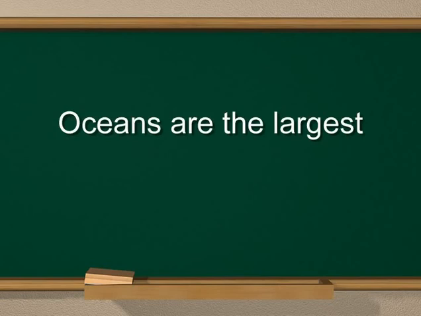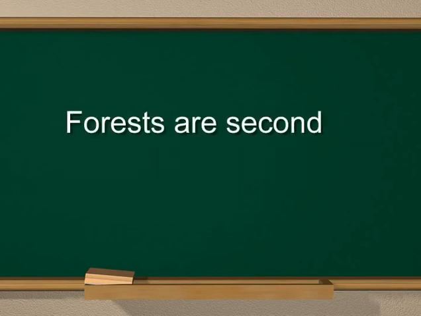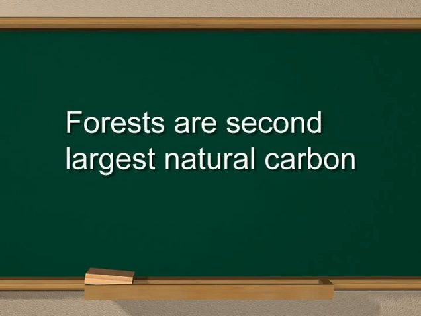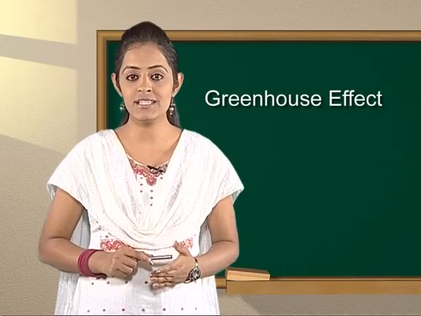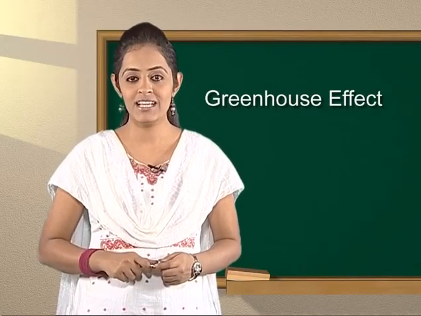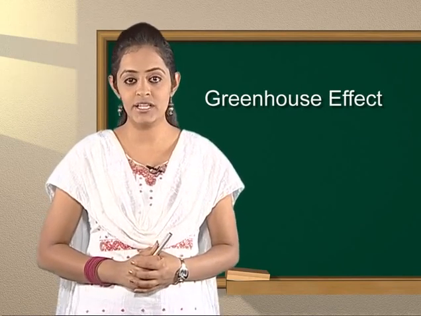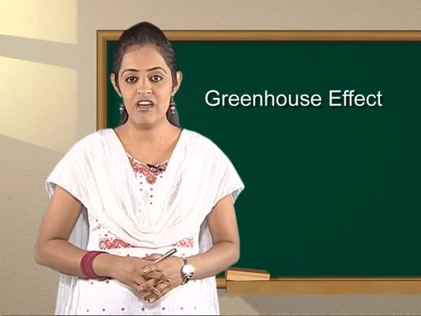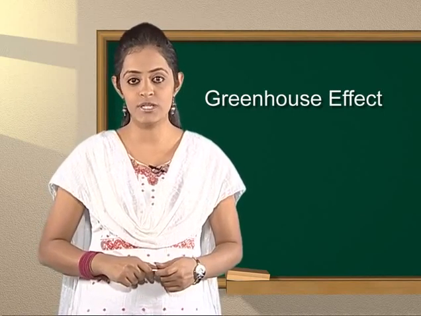Oceans are the largest carbon sinkers in our environment. Forests are the second largest natural carbon sinkers on the earth. It means that as trees absorb carbon dioxide, they release oxygen. This process occurs naturally by photosynthesis, which occurs less and less as we cut and burn down trees.